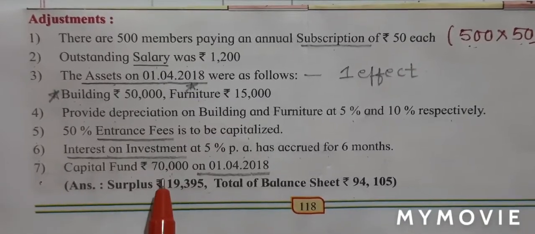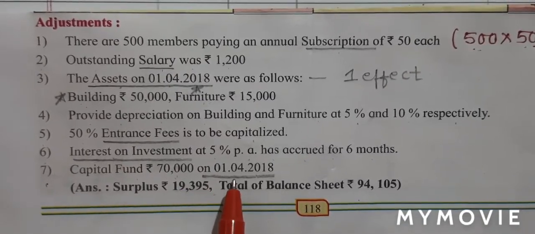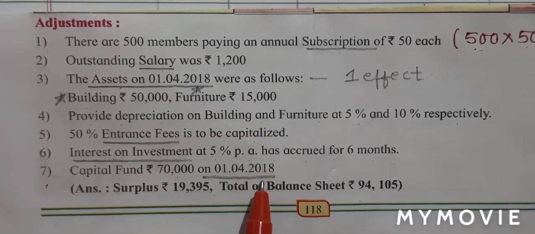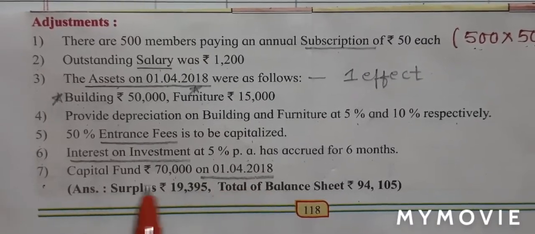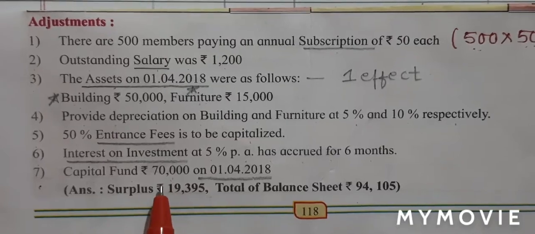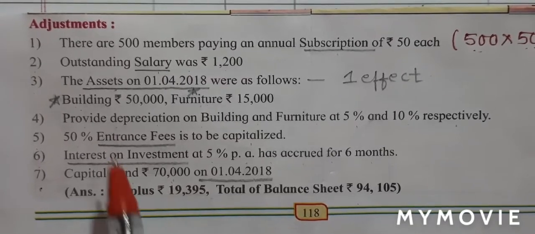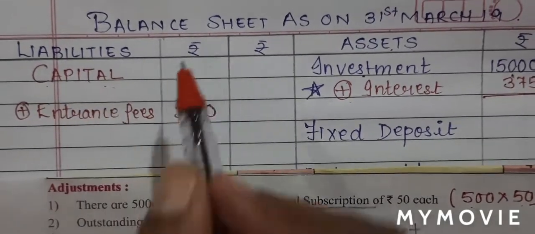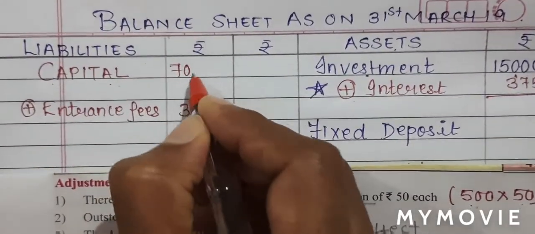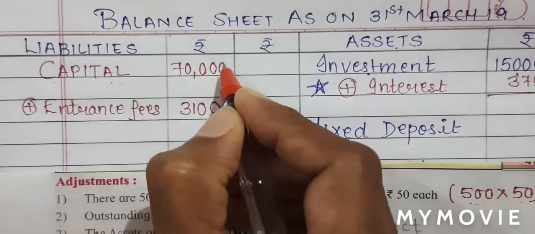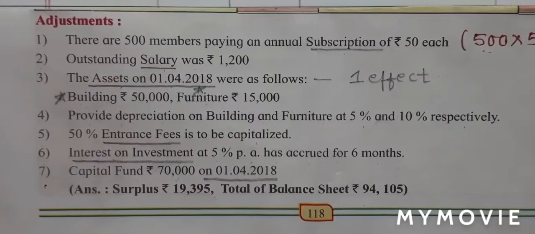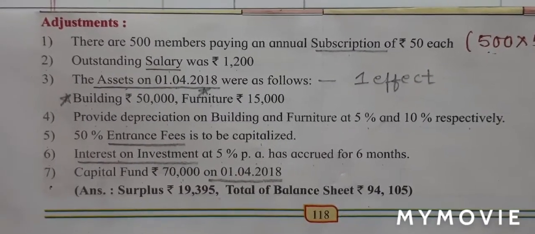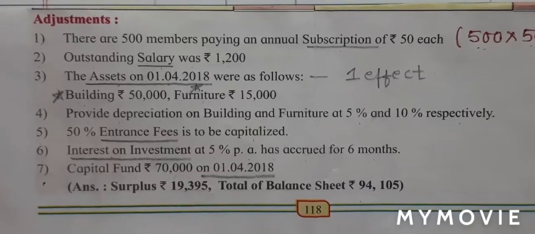Capital fund rupees 70,000 on 1st April 2018. This is my opening capital balance, which will be directly written on the liability side. So on the liability side, I have already written capital. So we will write 70,000 in the inner column. With this, students, we have completed step number 4, adjustments.